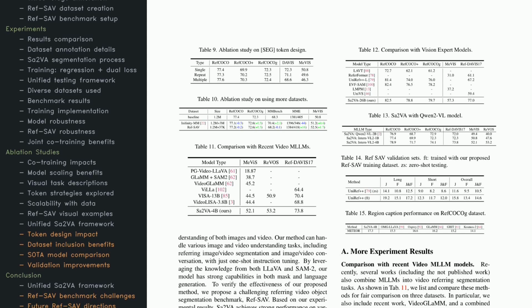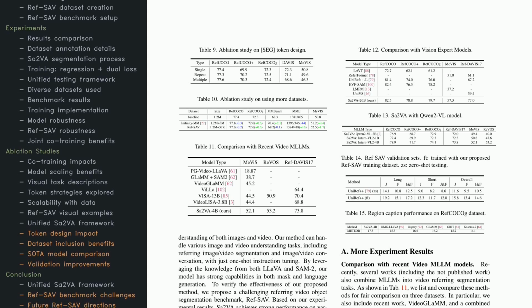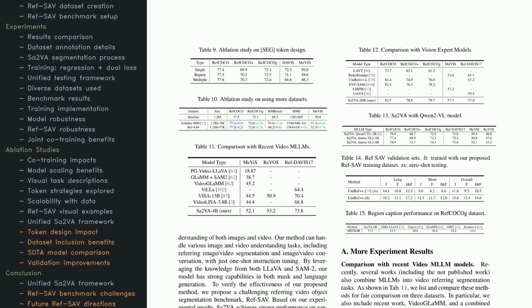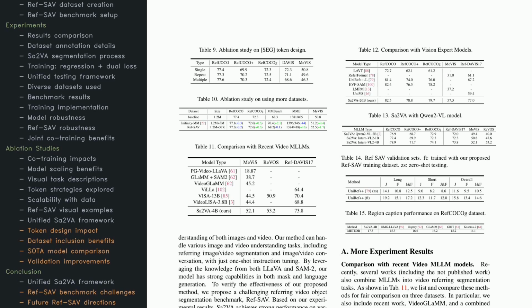And that brings us to a close on how Sa2VA unifies vision and language, tackling a variety of tasks in one neat framework. One way to think about Sa2VA is seeing how it turns what we see into what we can say, and then turns what we say into what we can see.